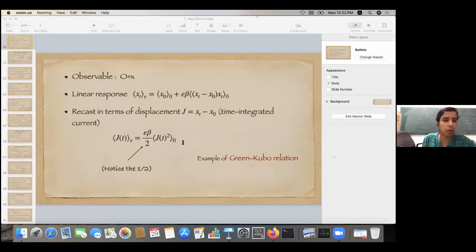In some cases, for example if you have a time dependent scenario or memory in the system, then of course this picture is not valid. The Langevin equation changes, with different kinds of terms for friction, noise kernel, etc. But we will not go there. So when I said nonlinear response, I meant we keep the linear equation, but see the effect in an observable of higher order in epsilon.